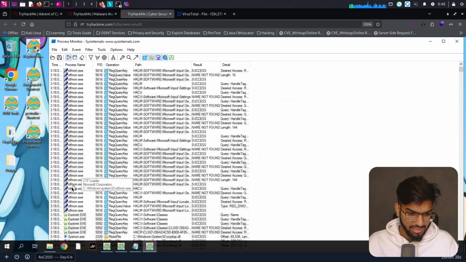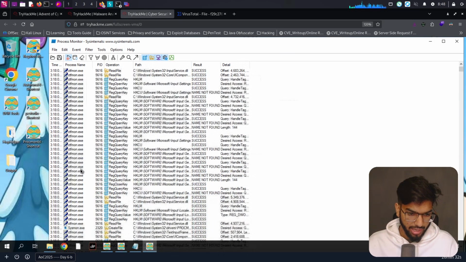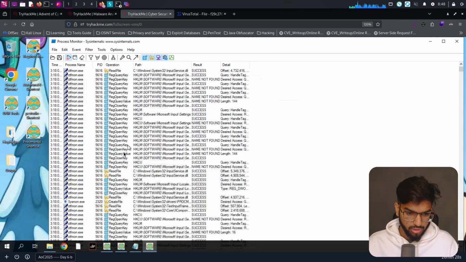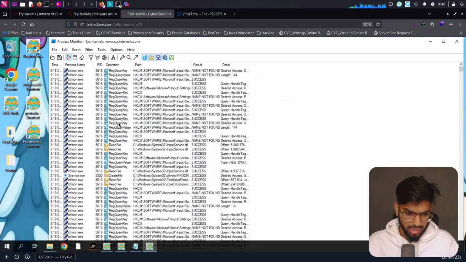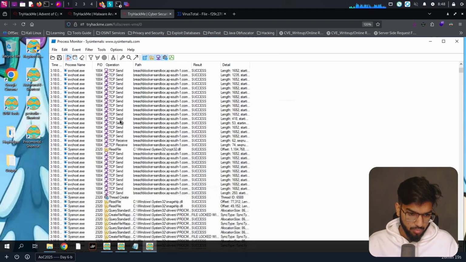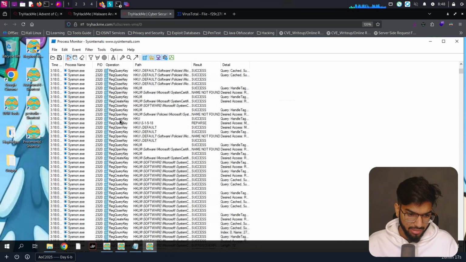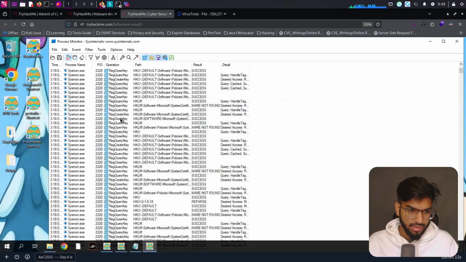So we see ctfmon.exe to also be running. That's not a common executable, but I guess it's part of the tool that we have run there. It's also interacting with registry keys, so RegQueryKey. Yeah, so there are many services running in the background. We could even see the tools that we're interacting with.